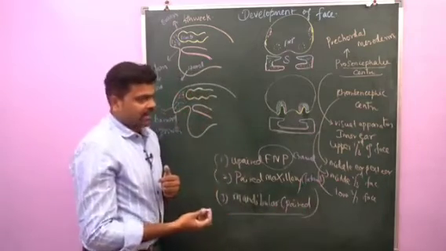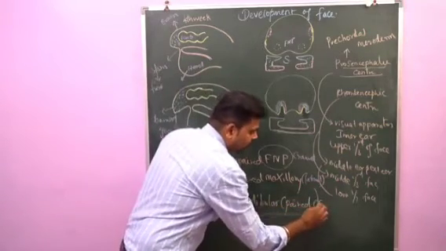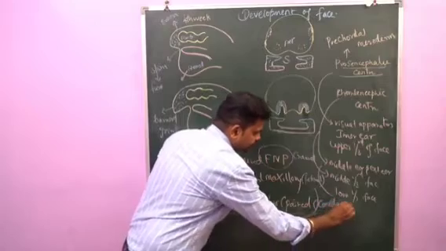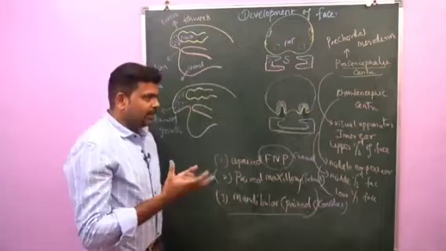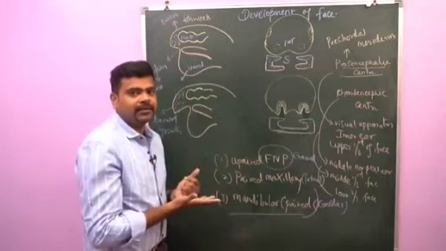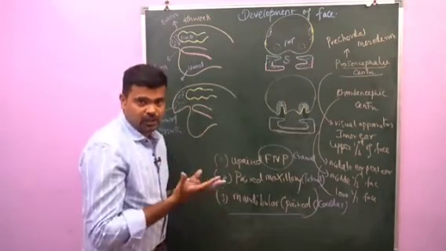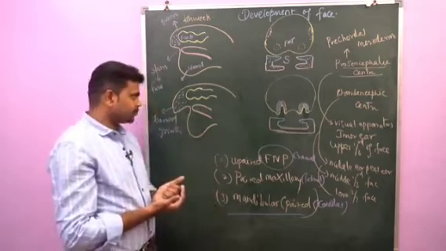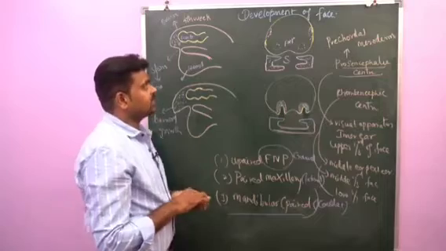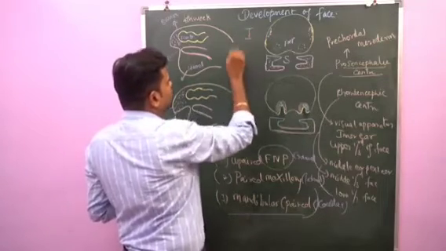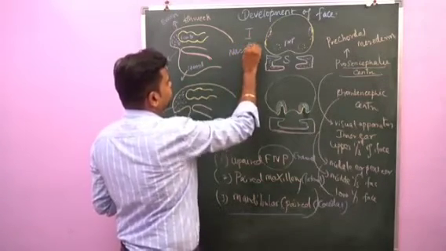Unpaired mandibular process lies below or caudal to the stomatodium. So these are the 5 processes. These processes are nothing but mesoderm covered by ectoderm. There is a proliferation of mesoderm and it's covered by ectoderm. Okay. Now, after formation of these processes, first step, there is a formation of nasal placoid.